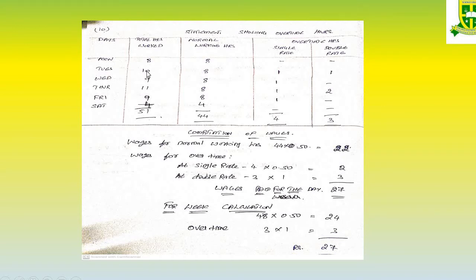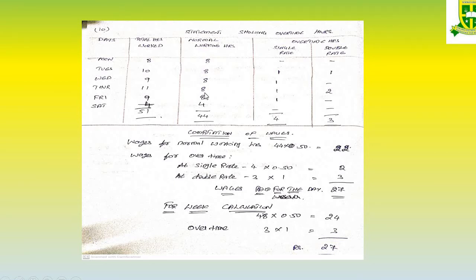Tuesday, actually the man is working for 10 hours. The normal working time is 8, so he is working extra for 2 hours. I have told that up to 9 hours we have to pay single rate. So of the 2 hours extra, 1 is single rate, and after 9 hours, 1 is double rate. On Wednesday the man is working for 9 hours, so he is working extra for 1 hour. Up to 9 hours we have to pay only a single rate, so for single rate you put 1. And Thursday he is working for 11 hours.